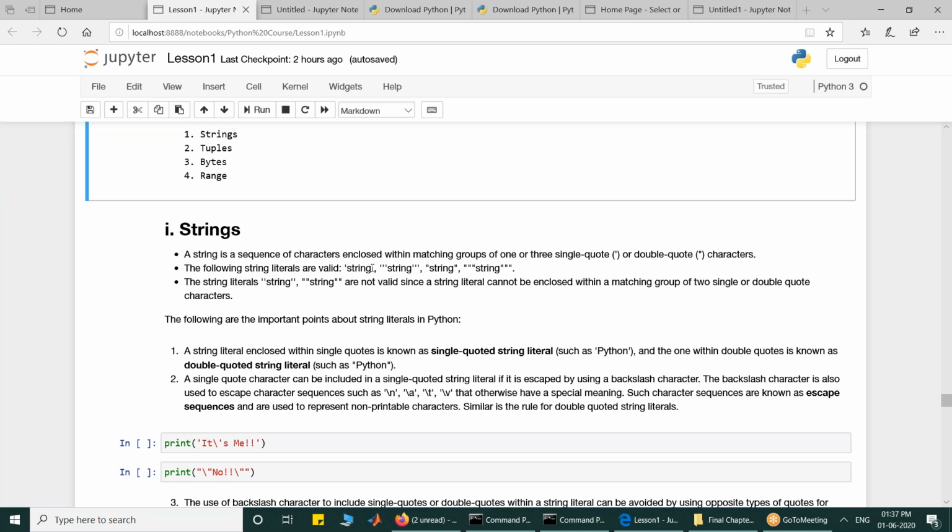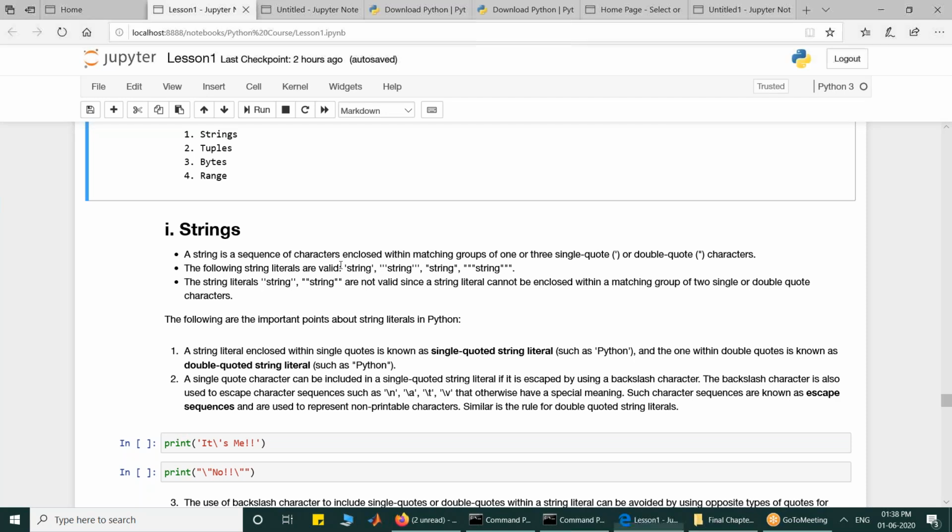This is a string written within single quotes, 1 single quote pair. Here the string is written within 3 single quotes. Here within 1 double quote, and here within 3 double quotes. So you can use either 1 or 3, single quotes or double quotes.